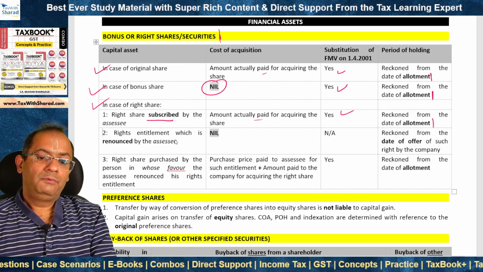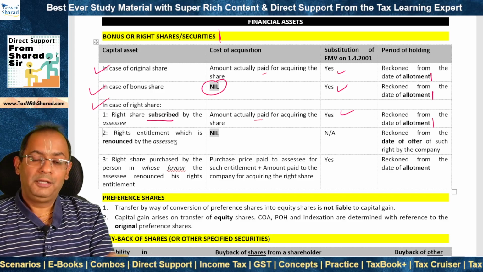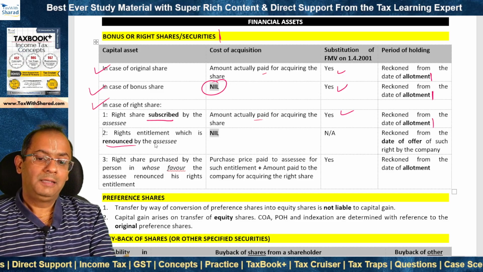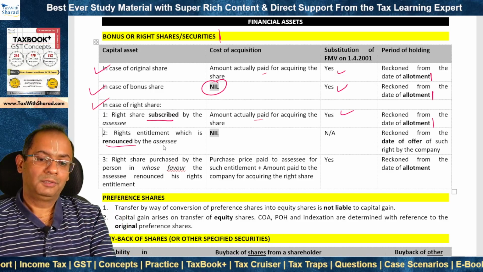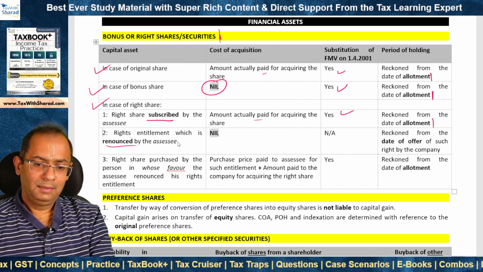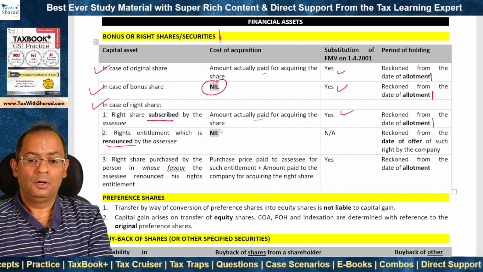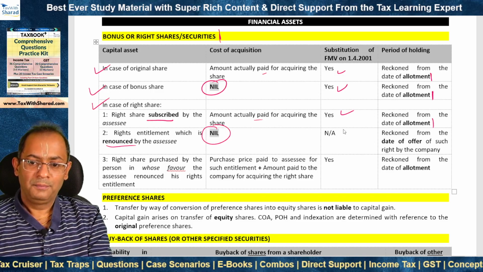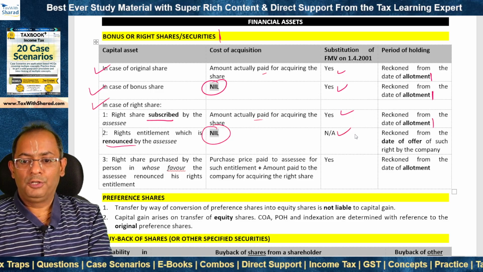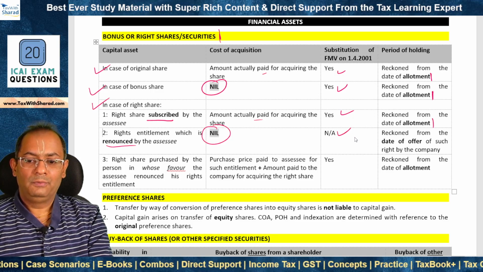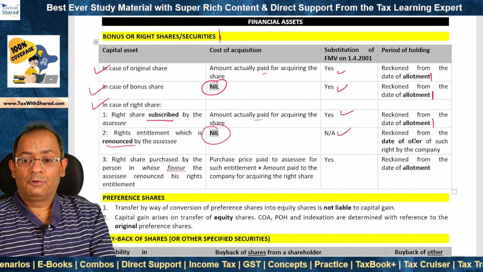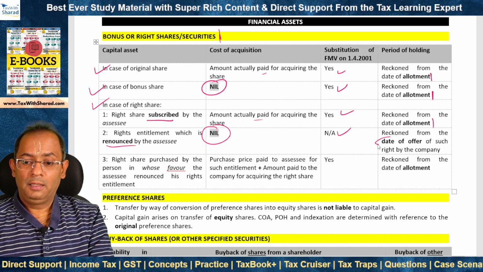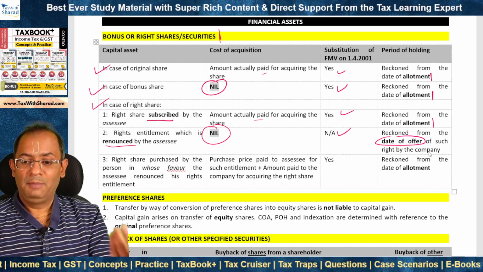Now in a situation where the assessee doesn't subscribe to the right shares using the rights entitlement, rather he renounces the rights entitlement in favor of some other person, that is, he sells those rights entitlement, then what will be the cost? The cost will be nil because nothing was paid by the assessee to the company, and therefore substitution of FMV on 1st April 2001 is not applicable. From when will the period of holding be computed? From the date of offer of such right by the company.